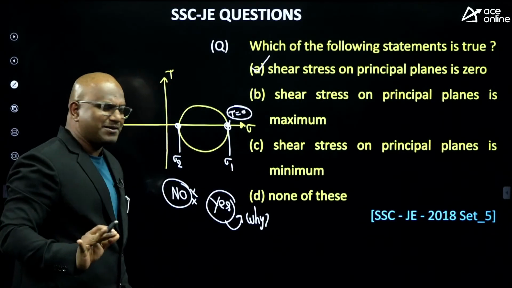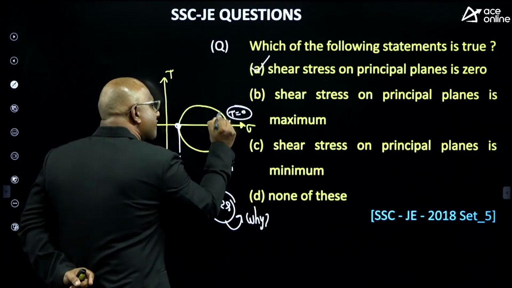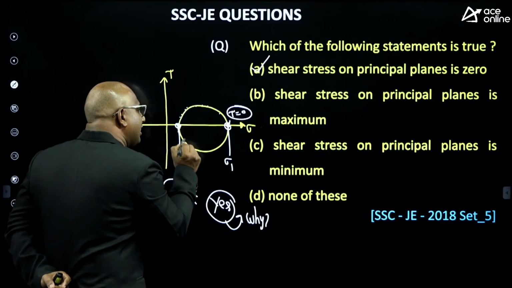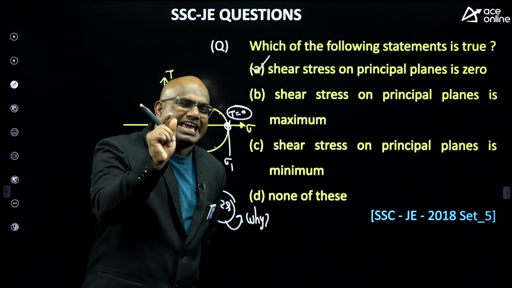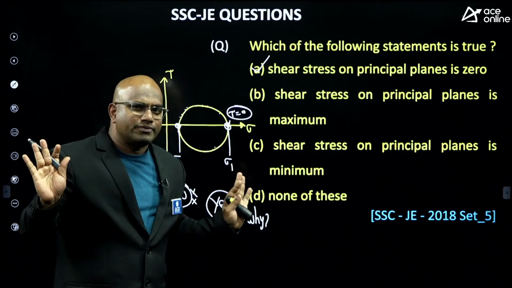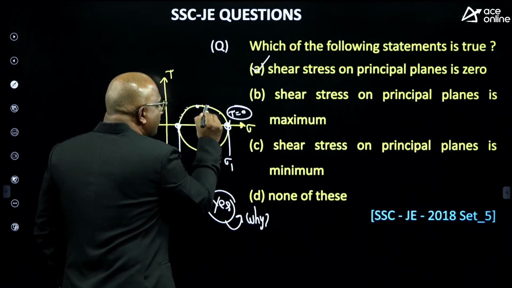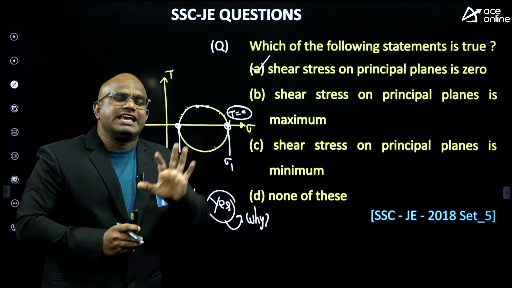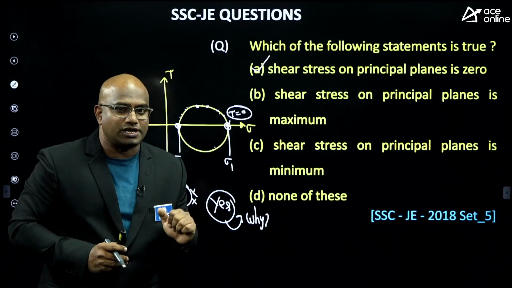Simple logic: in the Mohr circle, each and every point is one plane. Can you tell me any plane other than the principal plane where shear stress equals 0? Listen carefully. In the Mohr circle, this is one plane, this is one plane. What is the question I asked? On any certain plane, if the shear stress equals 0, can we say it's a principal plane or not? That is my question.